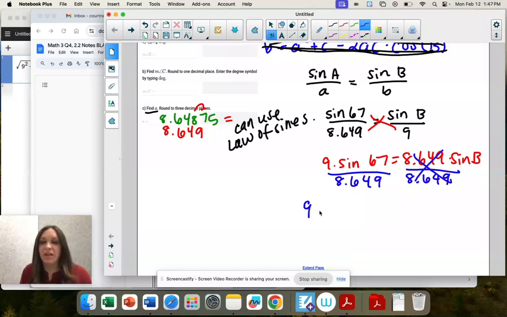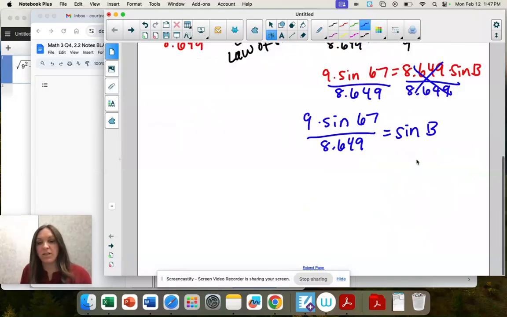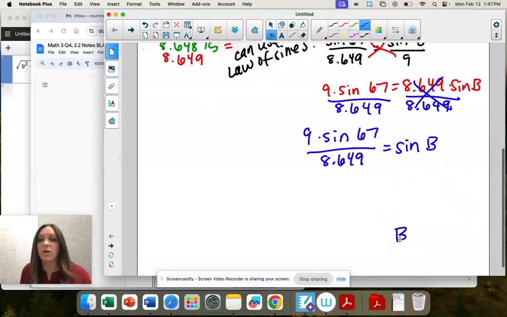So we have 9 times sine of 67 over 8.649 equals sine of b. Well, that's not our answer. We're not going to put that in the calculator yet because we just want b.